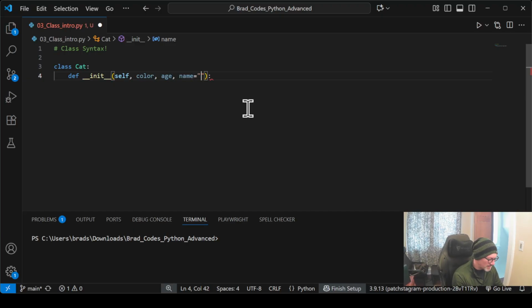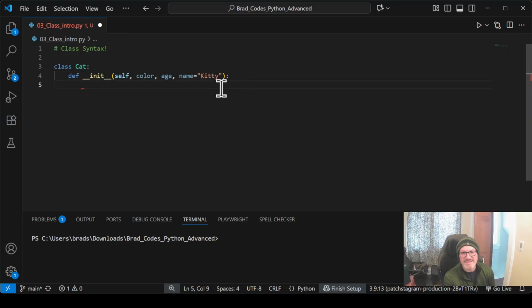Now for my name, again, all the other rules that we've already learned in Python totally exist. So we totally can set default parameters, arguments if we want. So at this point, if we don't provide a name for our cat, it's going to default to having the name of Kitty. Kind of cool. So these are the values that we're expecting to take in as arguments when we create a cat. One thing we have to do is set them up to be basically attributes or a variable of the cat class.